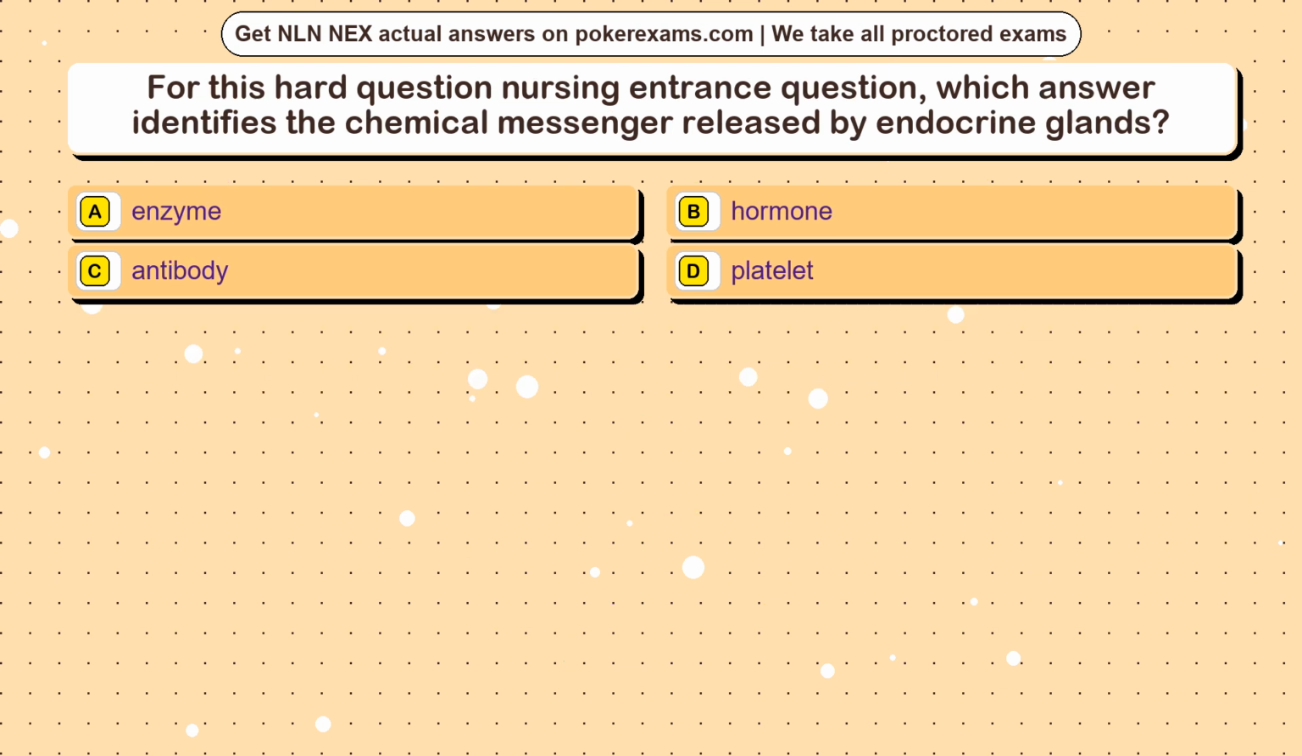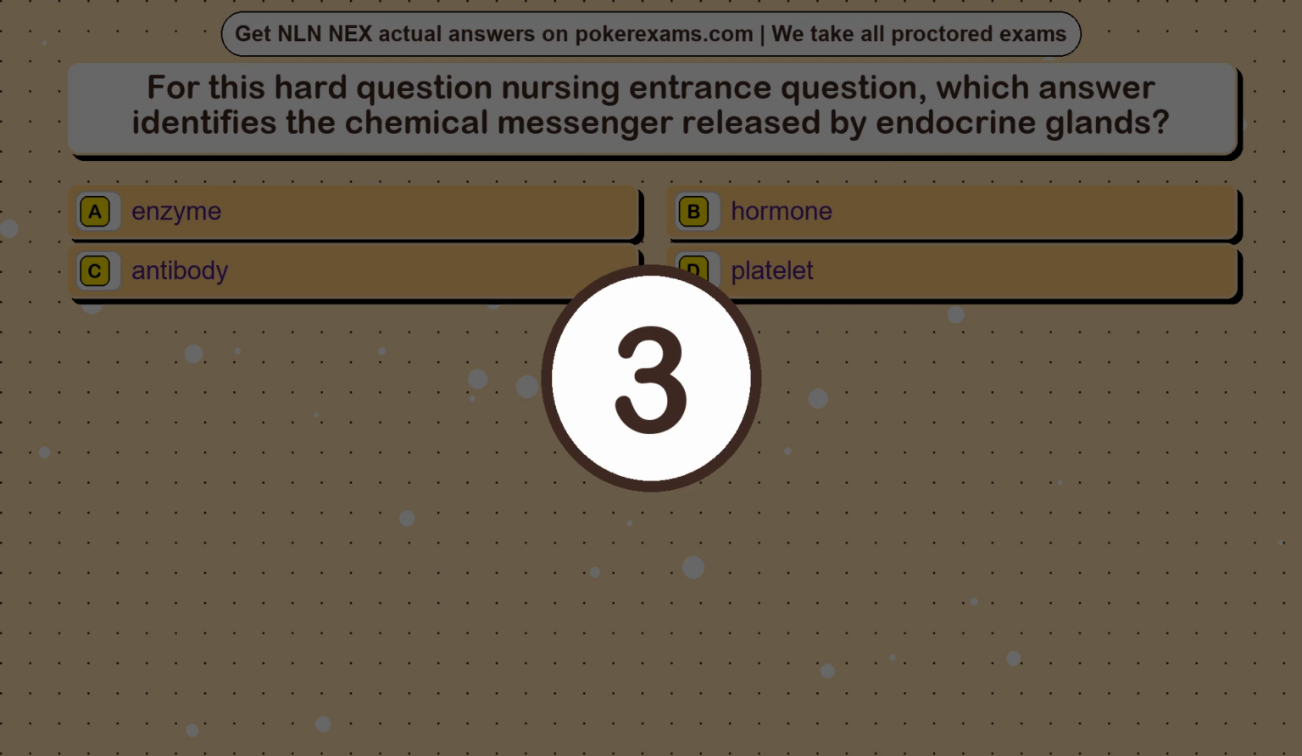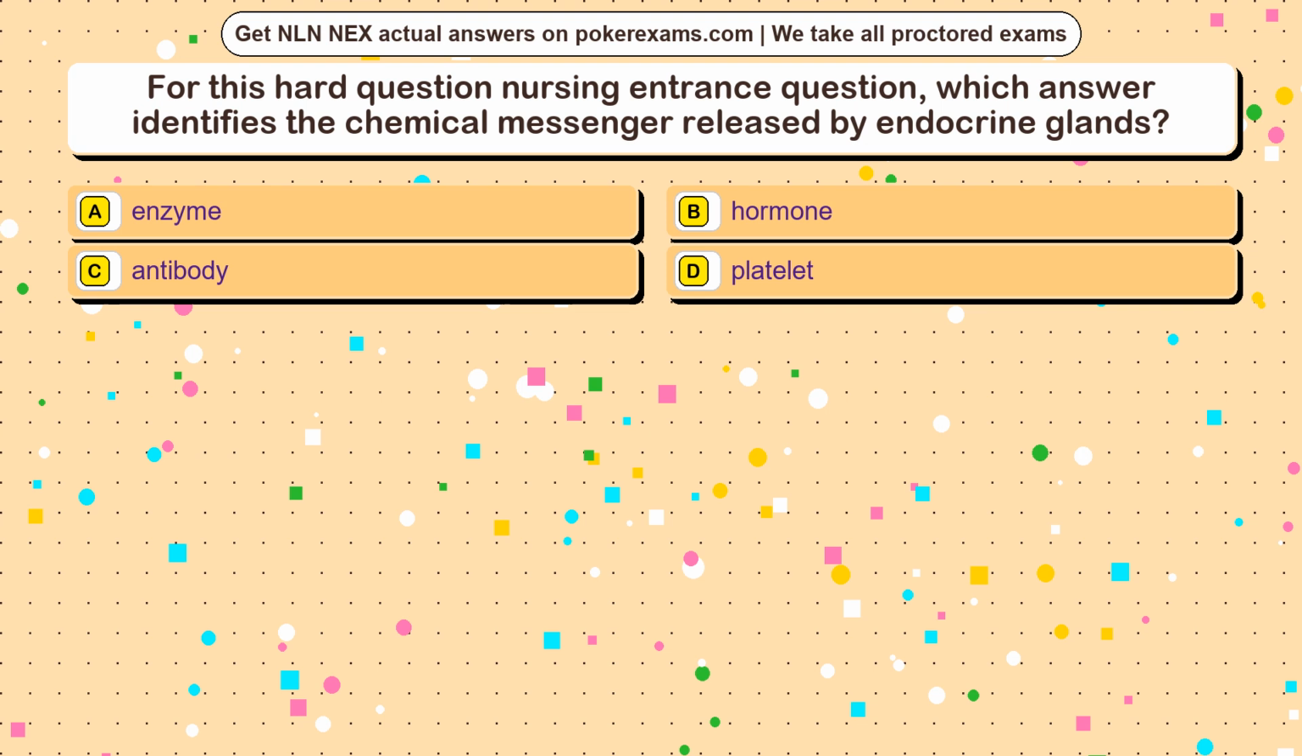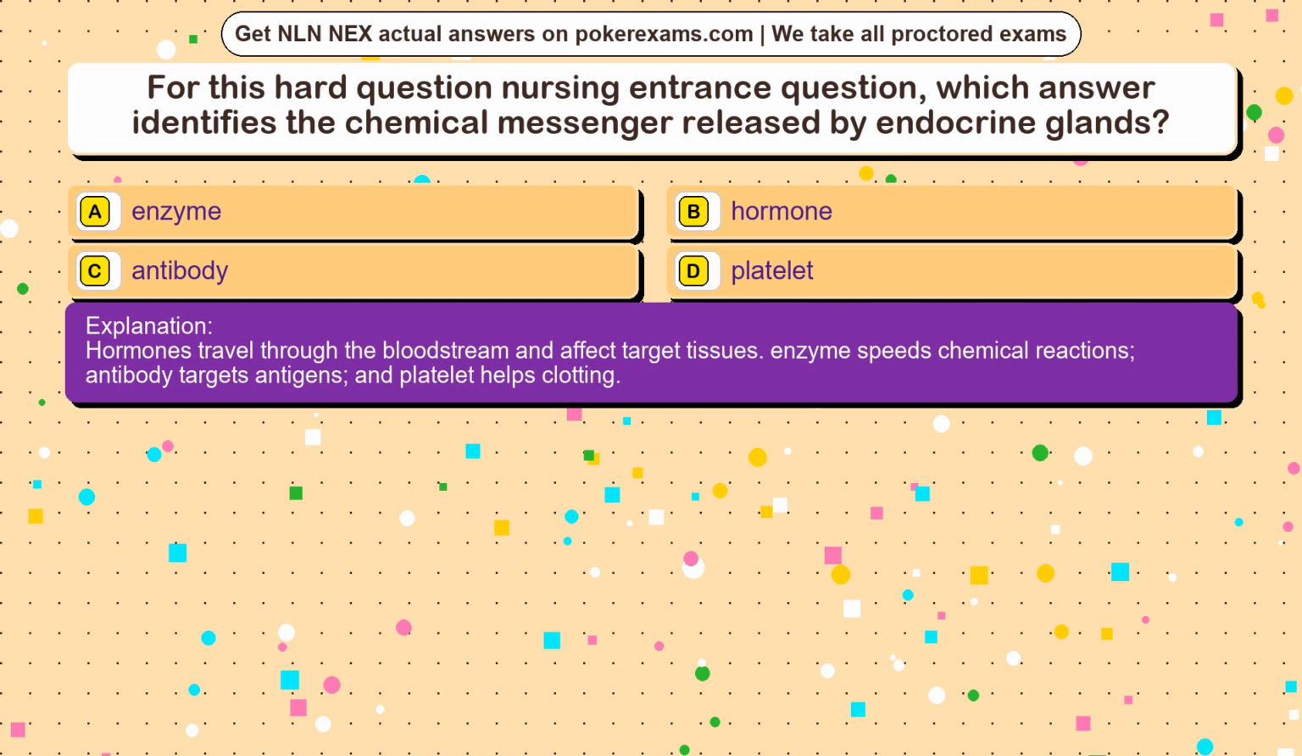Question 13. For this hard question nursing entrance question, which answer identifies the chemical messenger released by endocrine glands? Option A, enzyme. Option B, hormone. Option C, antibody. Option D, platelet. The correct answer is option. Hormones travel through the bloodstream and affect target tissues. Enzyme speeds chemical reactions, antibody targets antigens, and platelet helps clotting.